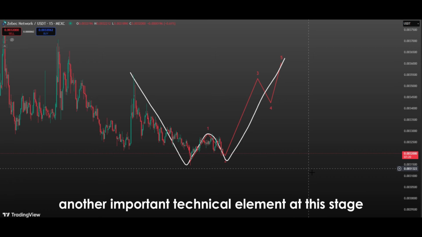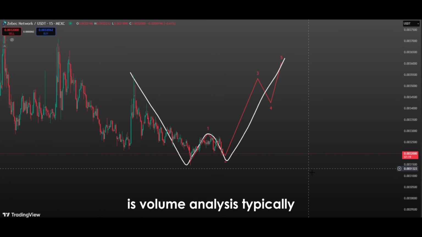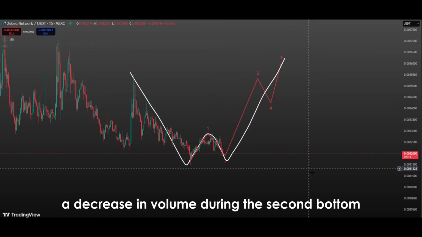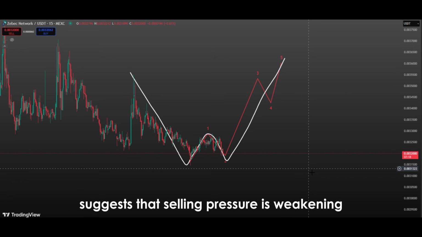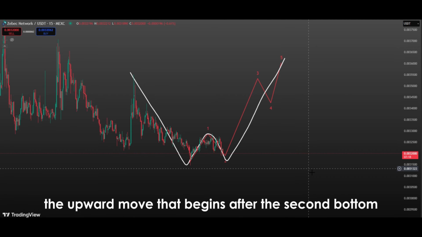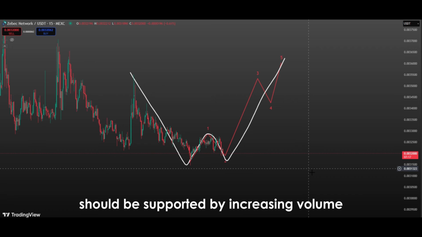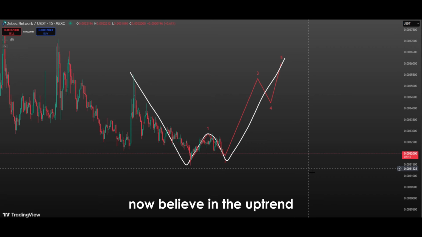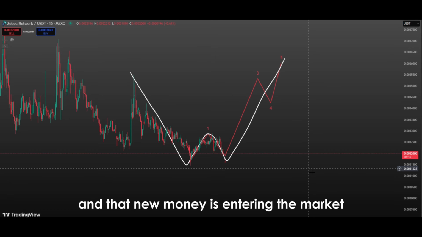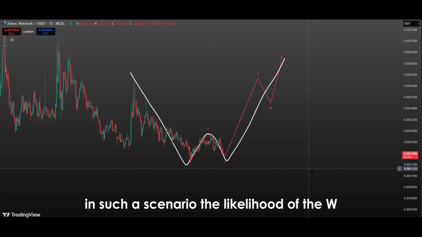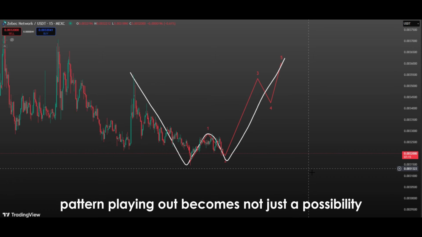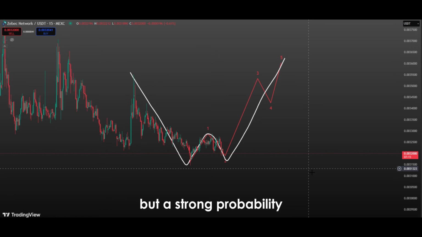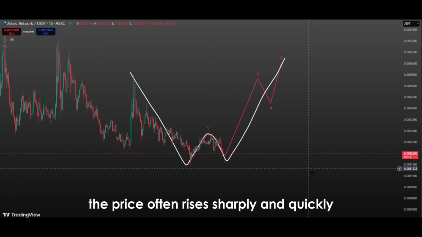Another important technical element at this stage is volume analysis. Typically, a decrease in volume during the second bottom suggests that selling pressure is weakening. However, the upward move that begins after the second bottom should be supported by increasing volume. This rise in volume indicates that investors now believe in the uptrend and that new money is entering the market. In such a scenario, the likelihood of the W pattern playing out becomes not just a possibility, but a strong probability. Once the pattern is completed, the price often rises sharply and quickly.